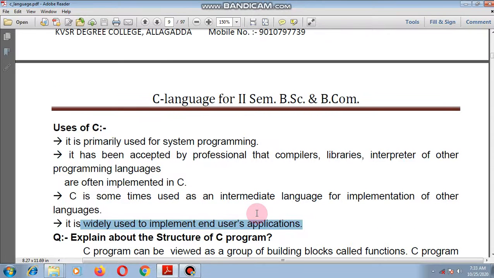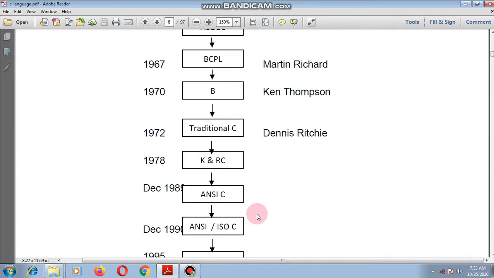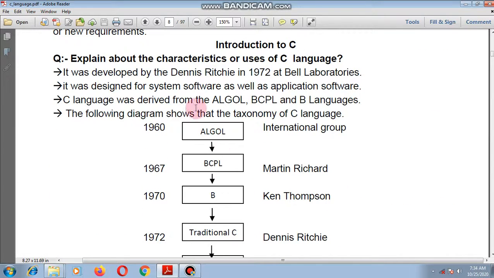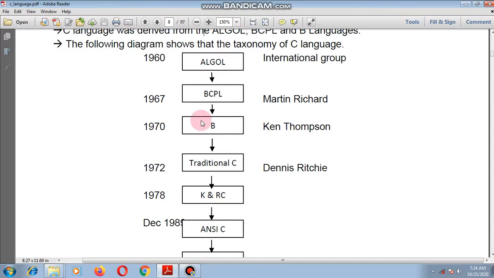Once again I am repeating the characteristics and the history of C language. Mainly, C language was developed by Dennis Ritchie in the year 1972, and it is used to develop system software as well as application software. It was derived from languages like ALGOL, BCPL and B language. This diagram shows the derivation of C language from other languages, so observe this diagram.